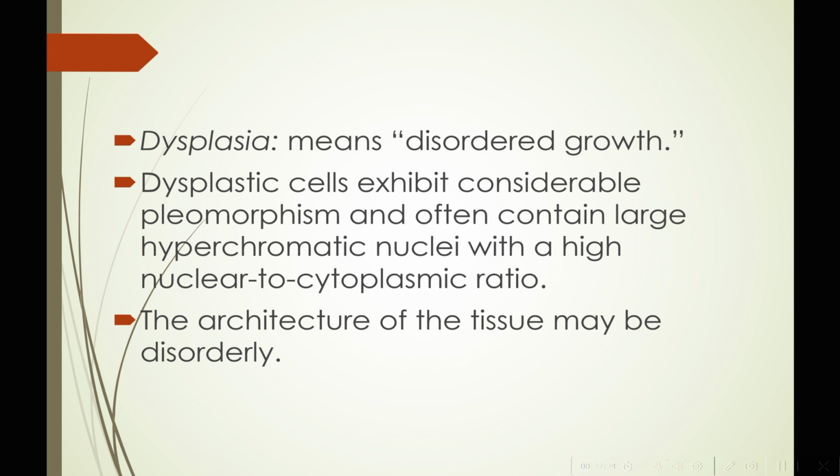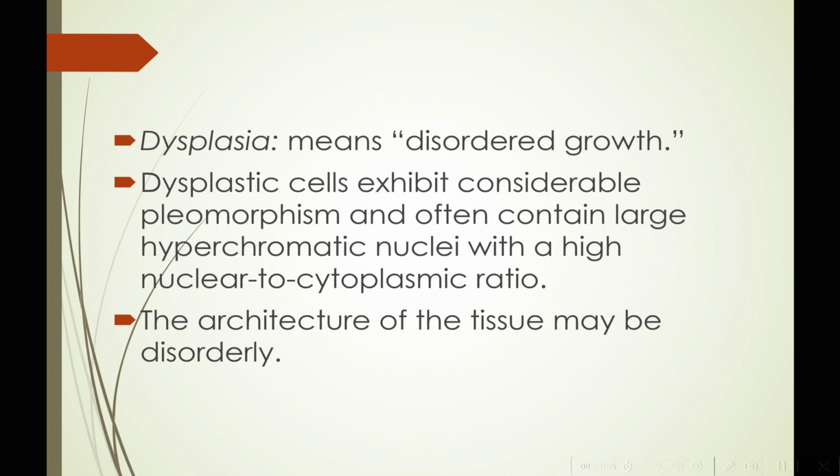Dysplasia simply means disordered growth. So a dysplastic cell exhibits considerable pleomorphism and often contains large hyperchromatic nuclei with a high nuclear to cytoplasmic ratio. The architecture of the tissue may be disorderly. At this point you might be thinking, then what is the difference between anaplasia and dysplasia? Just understand, anaplasia is when we are talking about the cell. When the cell is showing pleomorphism and anisonucleosis, we call it an anaplastic cell, that is a neoplastic cell.